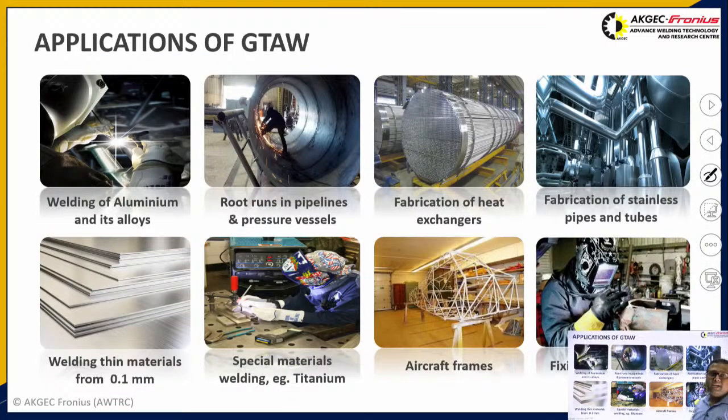So coming to the applications of gas tungsten arc welding, there are various welding applications, like aluminium welding, root runs in pipelines, fabrication of heat exchangers, fabrication of stainless steel, aircraft frames, thin material welding, and fixing and repair in mining works. So you can see that there are various applications.